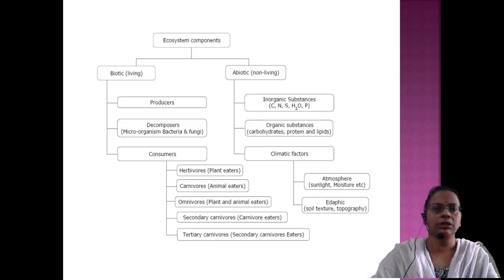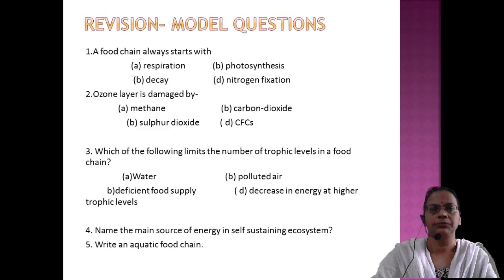Ecosystem components are divided into biotic and abiotic. Biotic components are again divided into producers, decomposers and consumers. Abiotic components are inorganic components, organic components such as carbohydrates, proteins, lipids, and climatic factors, that is atmosphere and soil, temperature, water, etc. All those things will come under that. Then consumers are again divided into herbivores, carnivores, omnivores, secondary consumers and tertiary consumers.